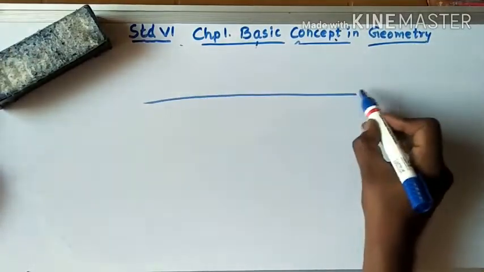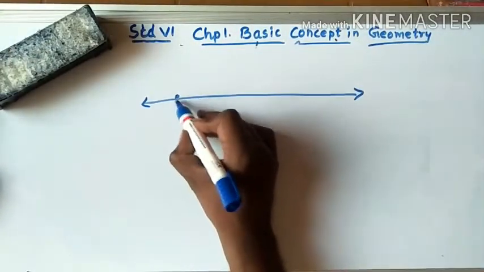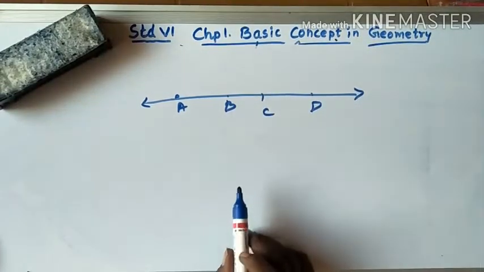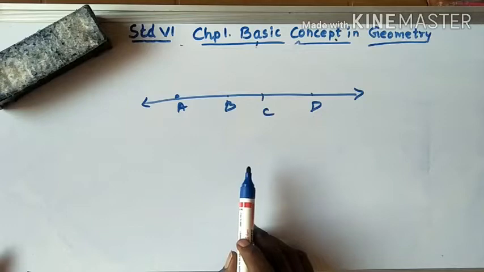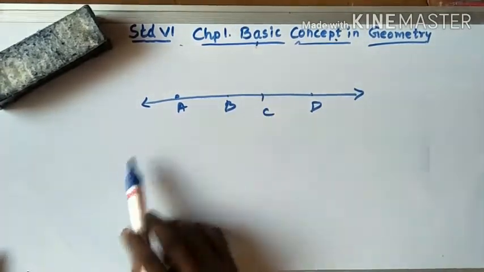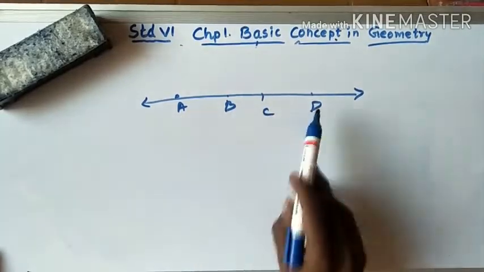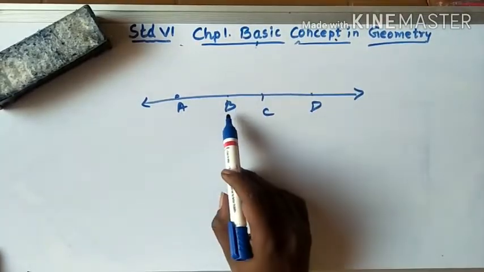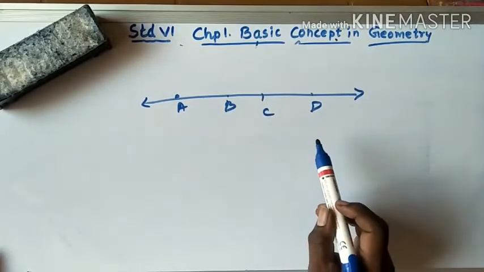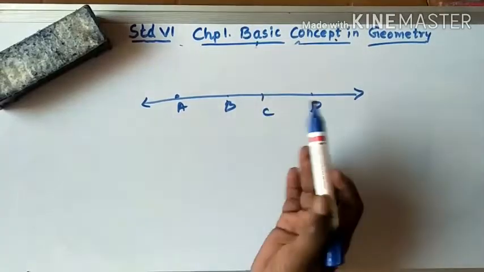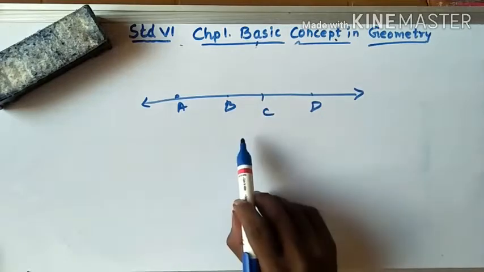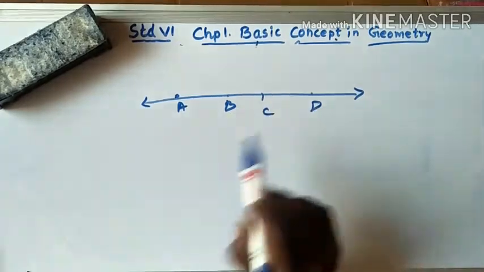Now let us write the different names over here. A, B, C and D. Write the different names. First you can see the line. Both sides have an arrow, so we can make a line. Line AB, line AC, line AD, line BC, line BD, line CD. Segments are the same: segment AB, segment AC, segment AD, segment BC, segment BD.